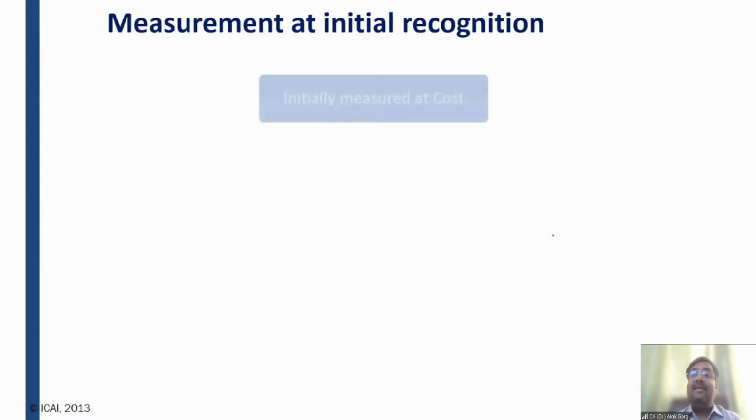We have discussed the recognition condition at the time of initial cost as well as at the time of subsequent cost. Now let us discuss the measurement criteria: measurement at initial recognition.